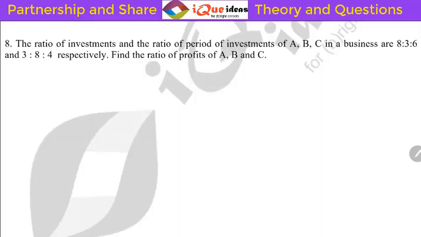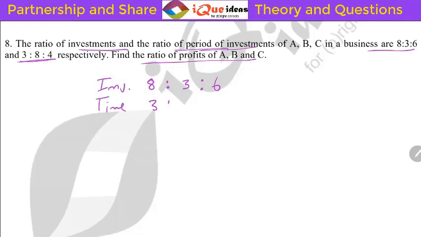This 8th question says the ratio of investments and the ratio of period of investment is given as 8:3:6 and 3:8:4. Find the ratio of profit. I think we must do it directly. The first ratio is for investment, the second ratio is for time.